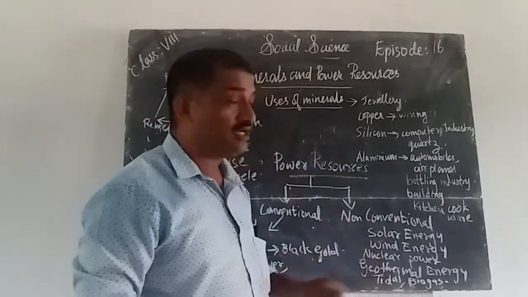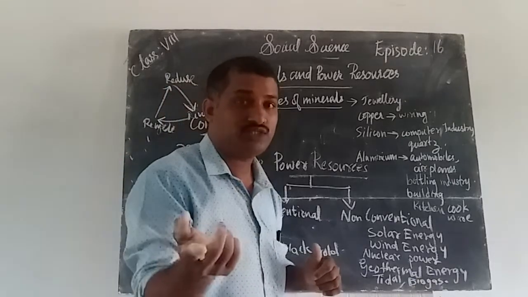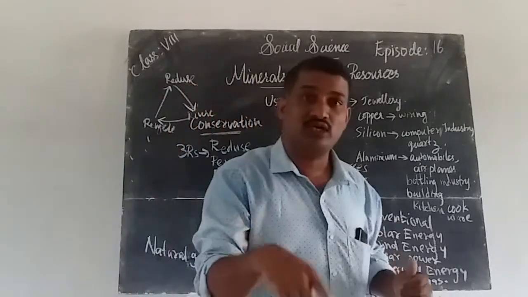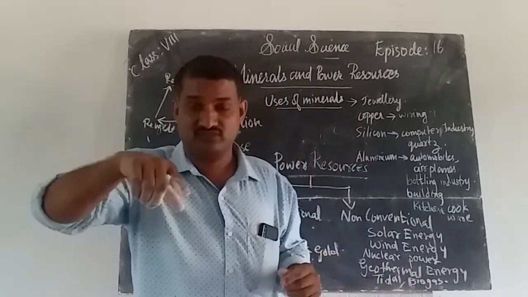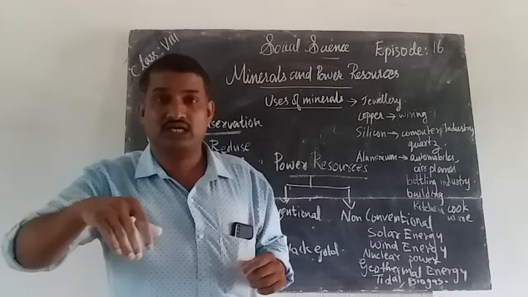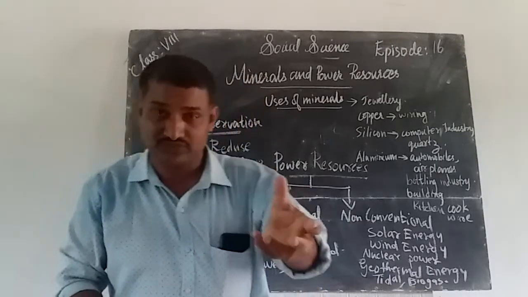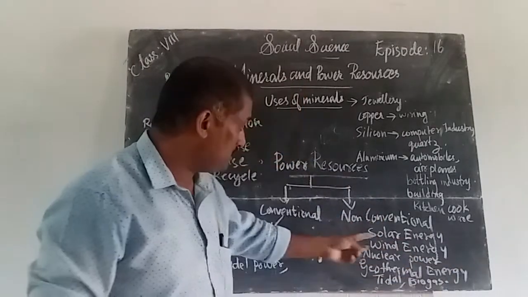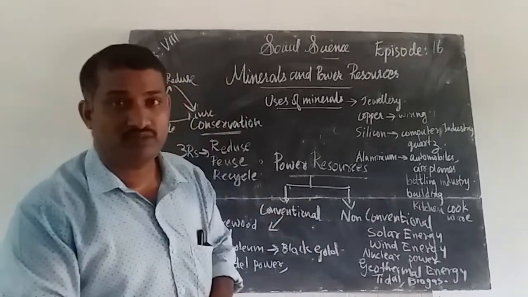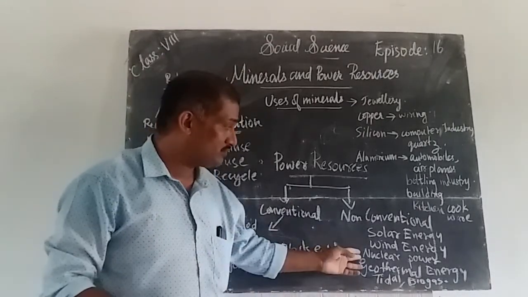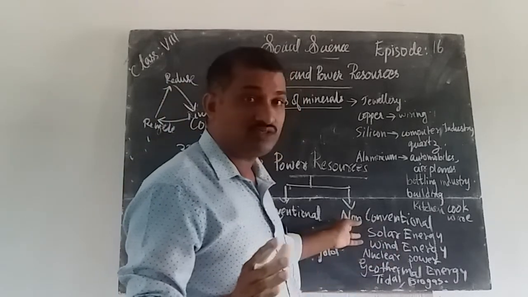Next is nuclear power. You studied about nuclear fission and fusion in chemistry. With the help of nuclear fission, using thorium and other elements, nuclear power is produced. Nuclear power will be generated. That is also very much helpful. That is also a non-conventional source of energy.